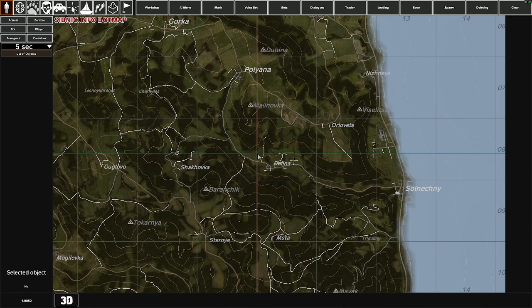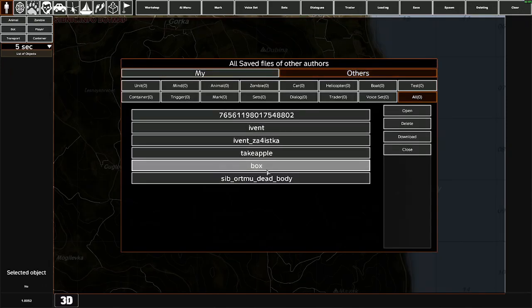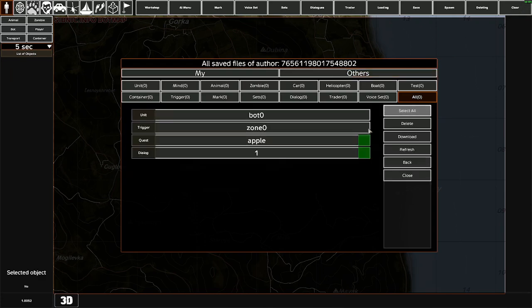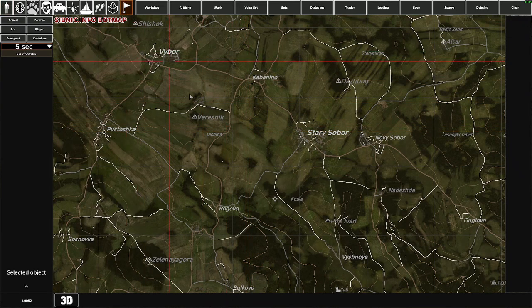What does changing the author field allow us to do? First, we can create separate events in the Other Authors tab. Second, it makes it easier to find them in the Other Authors tab, rather than searching through a bunch of triggers or other objects created under your author, as well as repeating but unrelated objects from each other. In this example, I'll be creating a trigger.